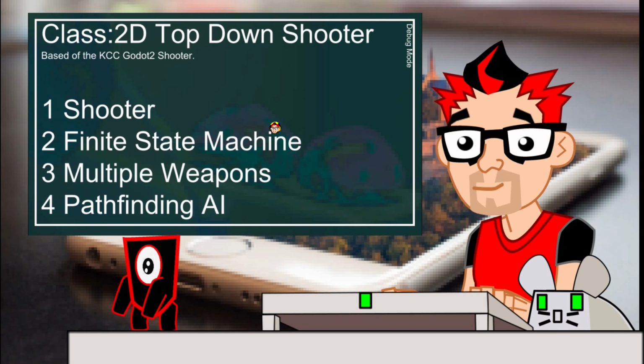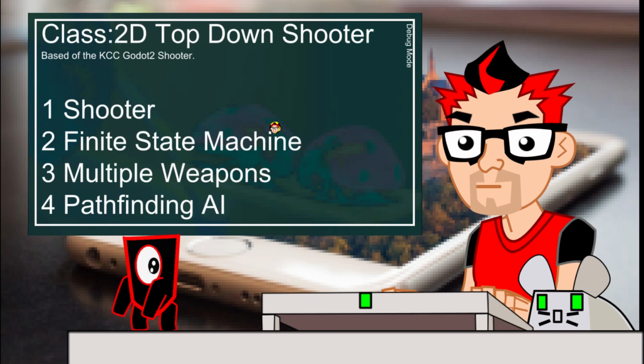Okay, so number one, we are going to be making a shooter. Thanks to the Kids Can Code guy, I understand top-down shooters. No, not first. We'll work on that later. But I understand top-down shooters based off of his space tutorial, which is a great tutorial. Now, from that is this idea of finite state machines, which I actually got from Nathan from GD Quest, and also Pig Dev, who I'm hanging out with now as he's developing his own stuff. And so I started realizing that finite state machine I can do, a shooter I can do, and so forth. Multiple weapons. Oh boy.